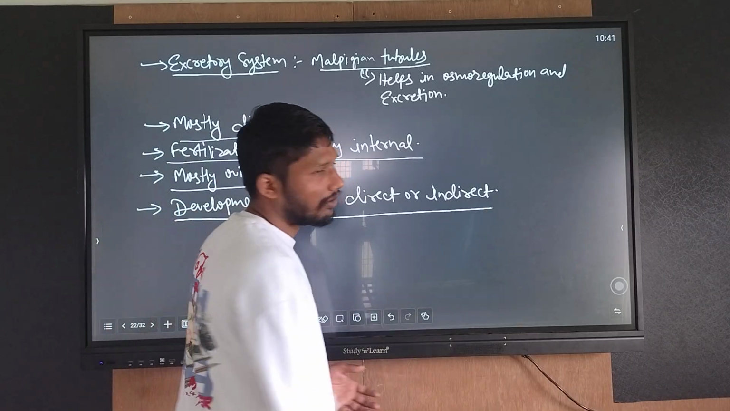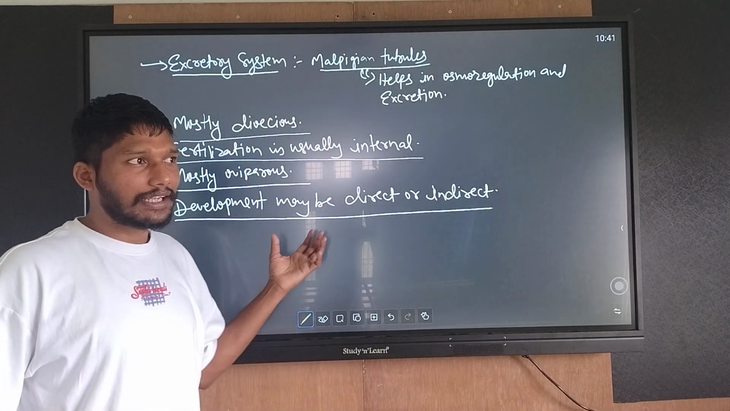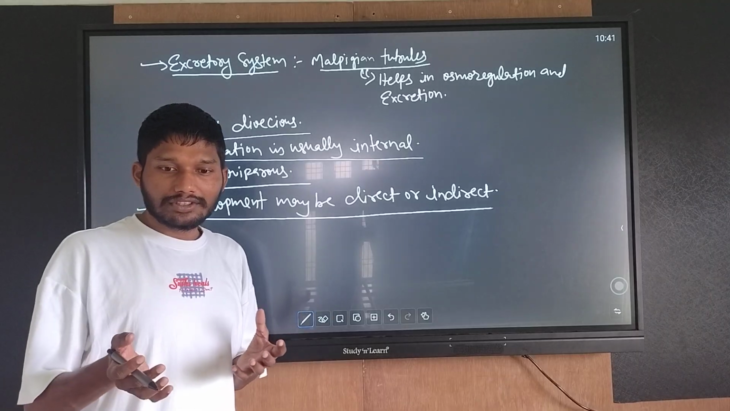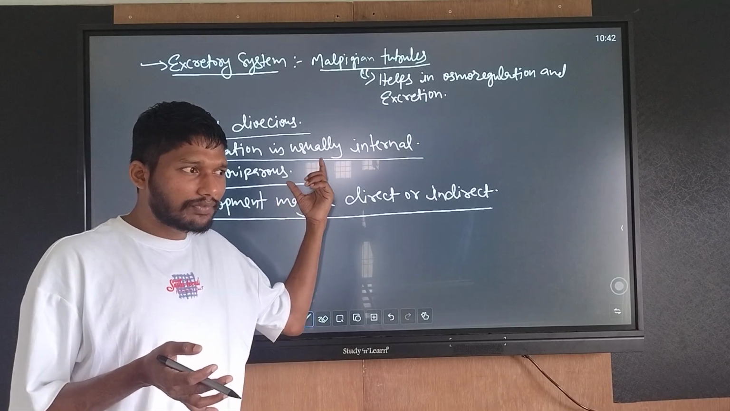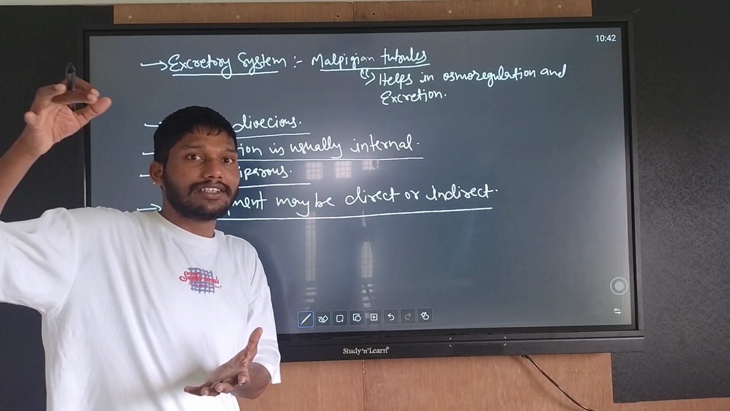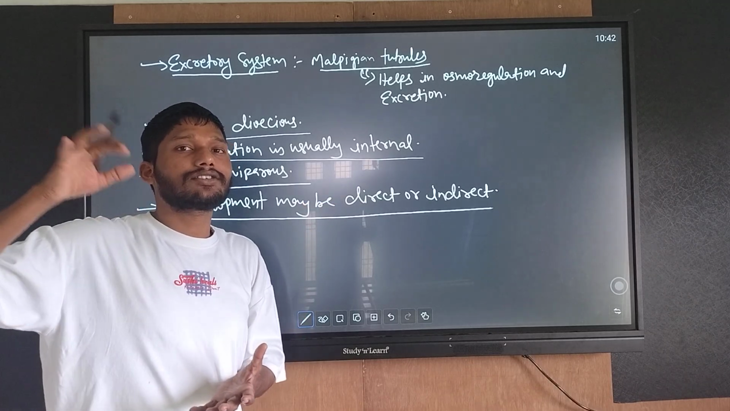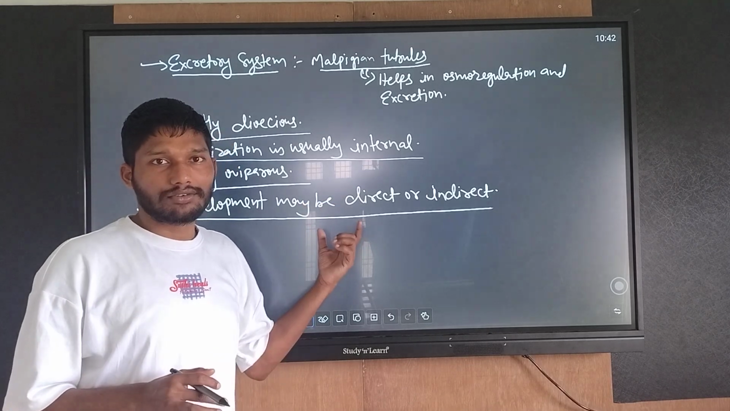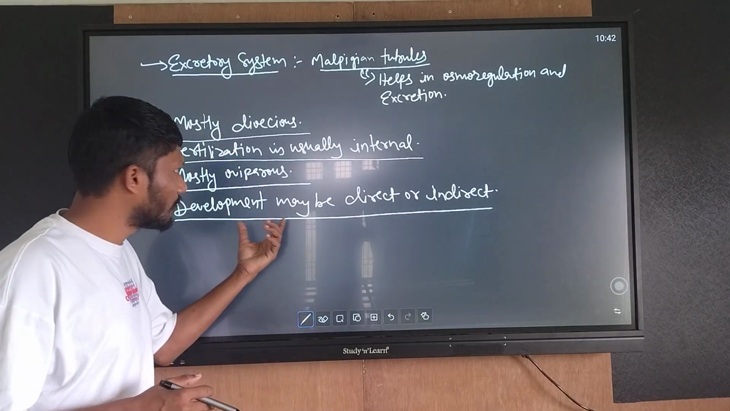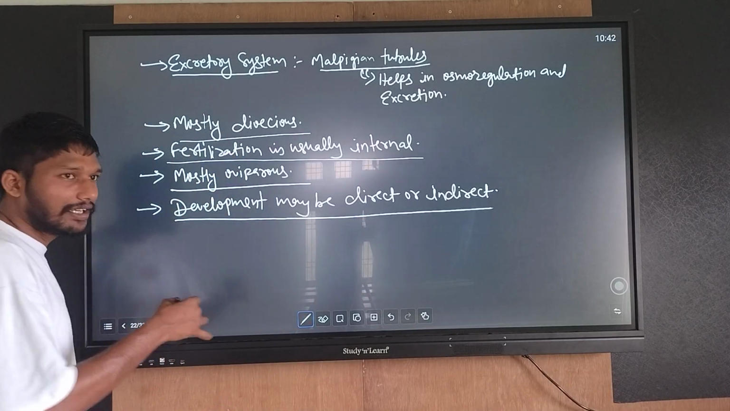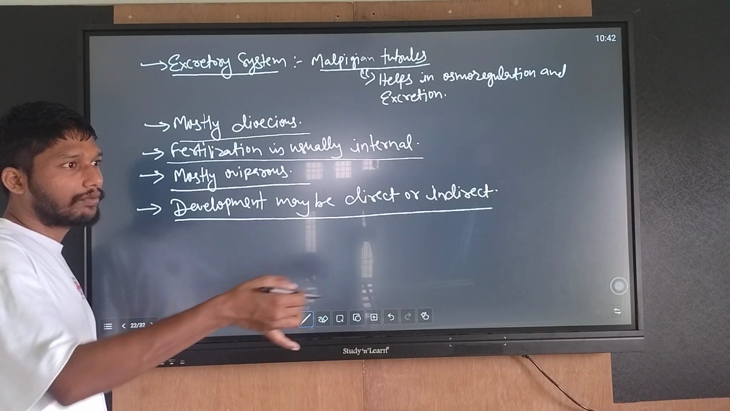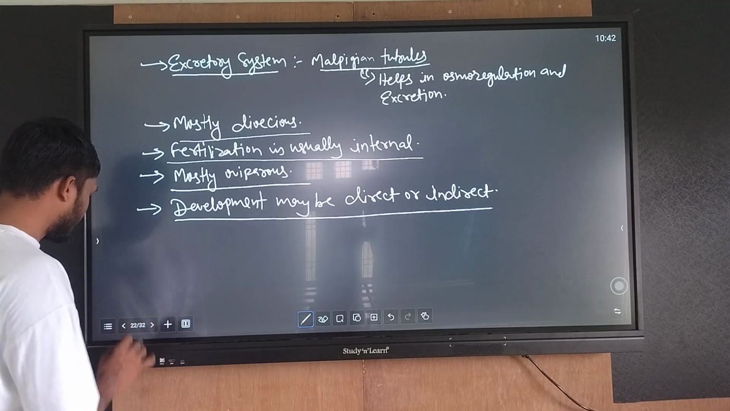Development may be direct or indirect. Actually, cockroach is an insect and comes in the phylum Arthropoda, and has larval stages. Many larval stages are seen in the cockroach. So metamorphosis is seen in Arthropoda. Through many larval stages, it forms the adult one.